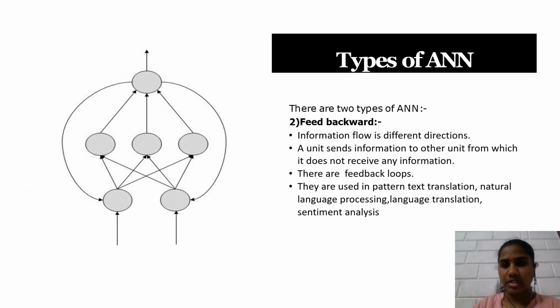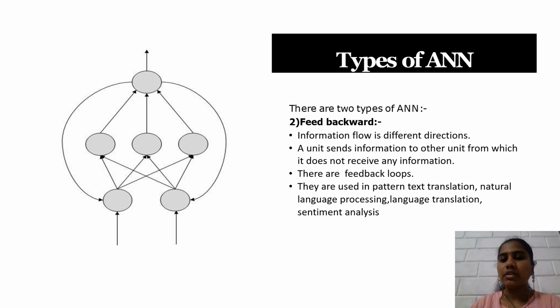The next type of artificial neural network is feed backward. In feed backward, information flows in different directions. A unit sends information to another unit from which it does not receive any information. There are feedback loops. They are used in pattern text translation, natural language processing, language translation, sentiment learning.